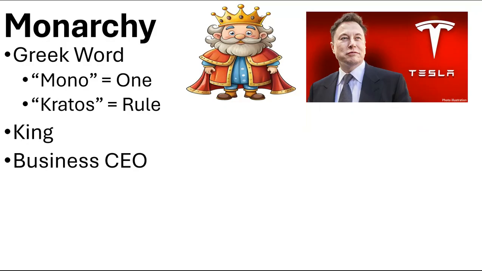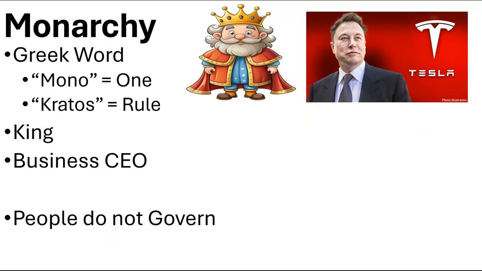Same thing with a monarchy. The king makes a decision based on what he thinks is the best direction for the nation, not necessarily what the people want. The people do not govern in a monarchy. And for the most part, in your academic career and throughout America, we view this as bad. We need to make the decisions. The people, this is our country. A country of the people, by the people, for the people. The people should make the decisions on the rules. The people should make the decisions on the decisions, whether to go to war or not, raise taxes or not.